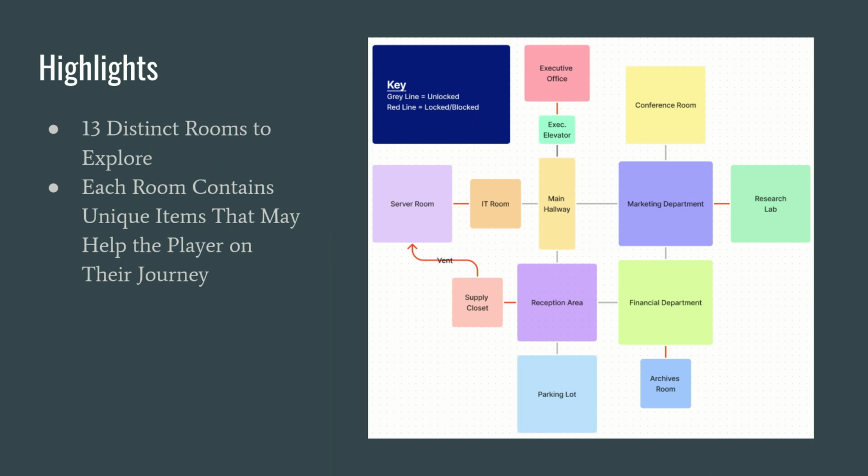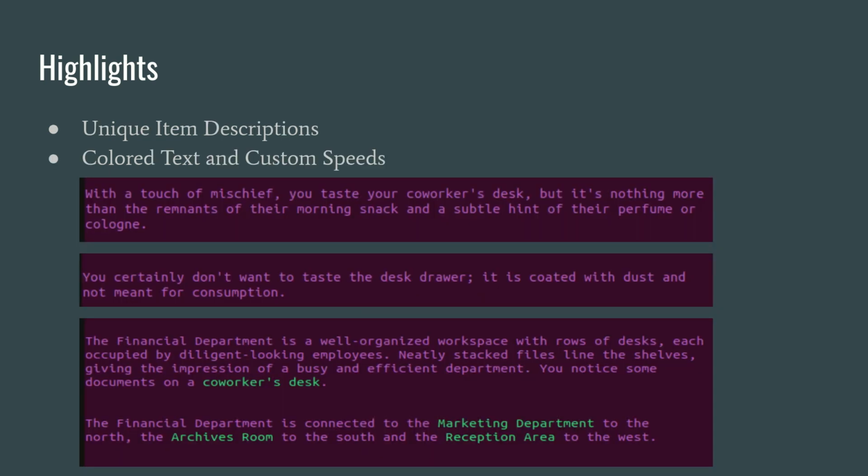So to talk about some of the game's features, we have 13 distinct rooms to explore. Each room has its own unique items that help the player on their journey. It gives the game a lot of detail and a lot of room for exploration. What else? We have unique item descriptors and colored text with custom speeds, as you can see here. Some text will play slowly, some will play quickly. Important items are highlighted in green, and every item has unique descriptions for every command.